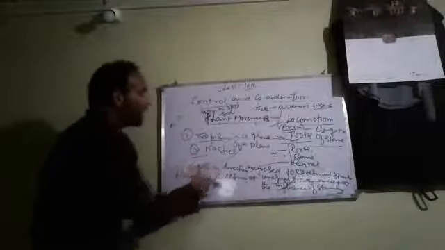in which the direction of the stimulus determines the movement of the plant. This is an important point here.